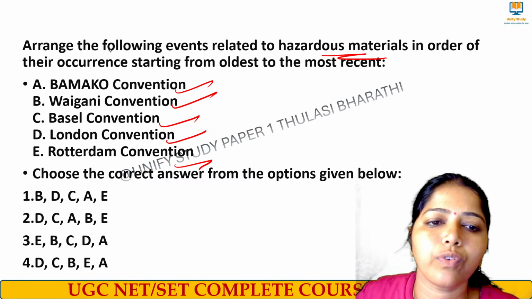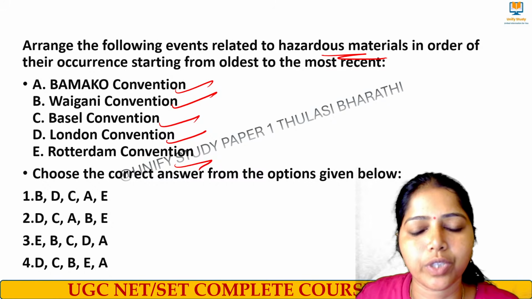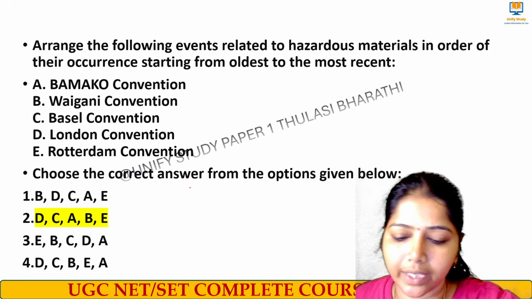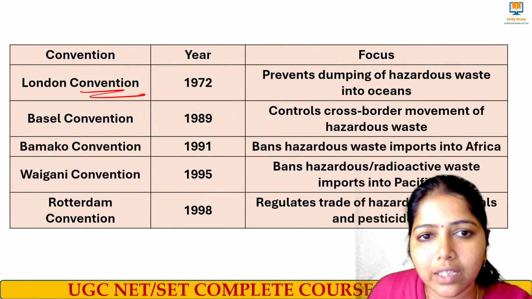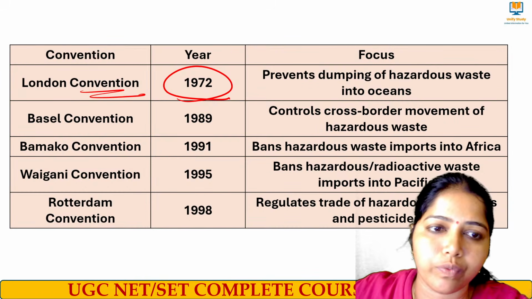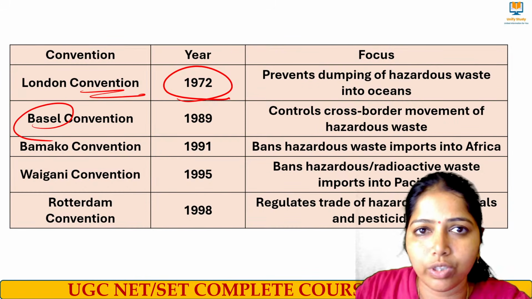Yes, the right answer for this question is option number 2. I'll tell you the answers for this one. See, London Convention is 1972. Hazardous waste into the ocean was the focus of this convention. Basel Convention, we know it is transboundary.